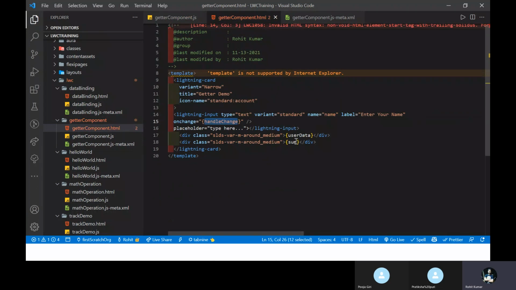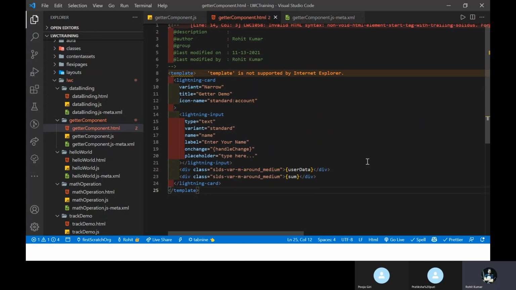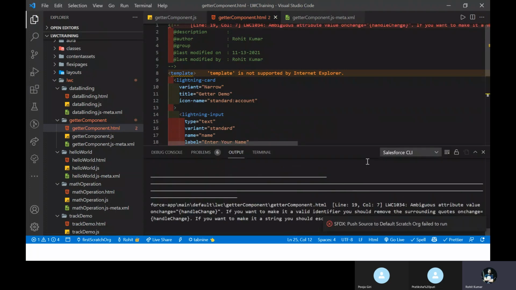Let me check the HTML, and yeah, so it's here, and that's why it's showing me this error. Control Shift B, and again you have to deploy this code. Okay, and after some time you can see my code is successfully deployed now.